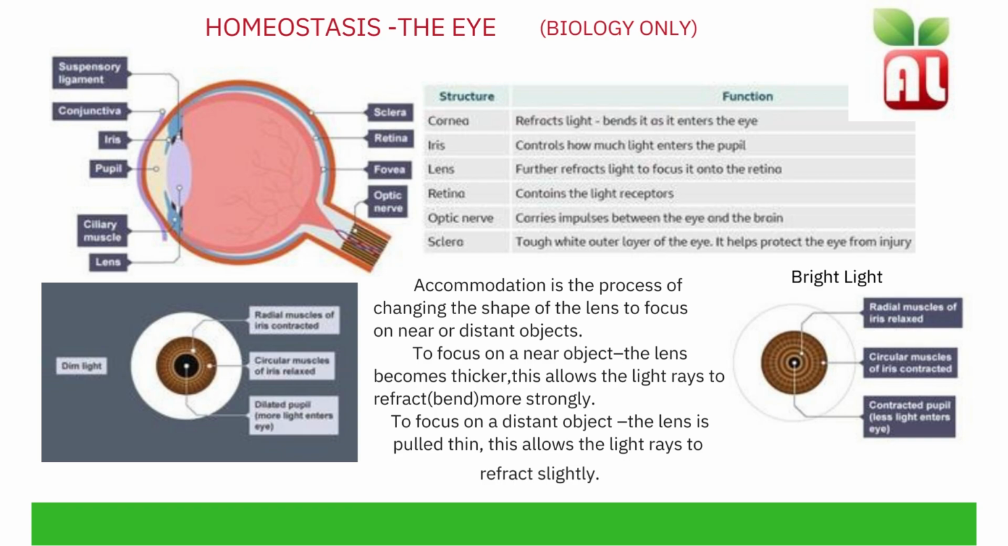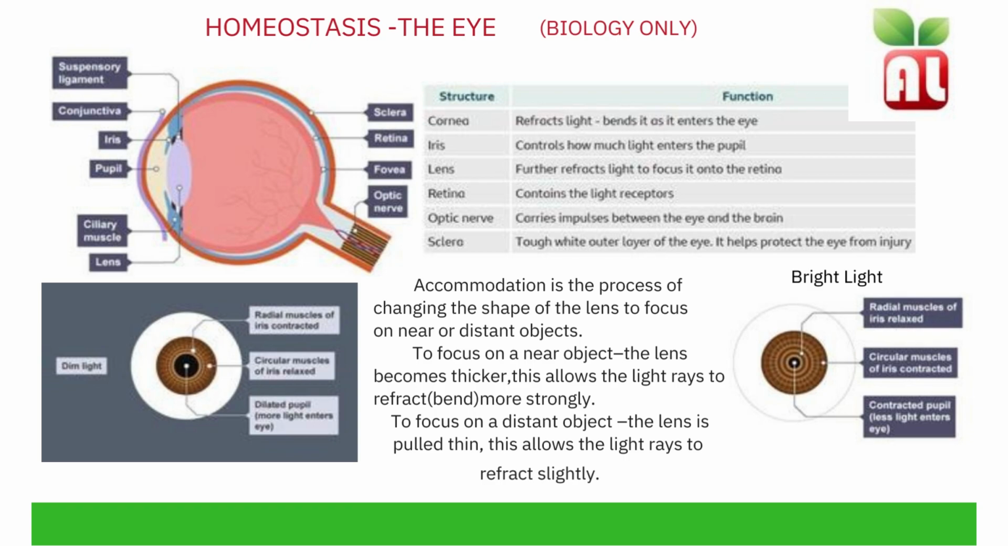In dim light, radial muscles of the iris contract. Circular muscles of the iris relax. This dilates the pupil, allowing more light to enter the eye.